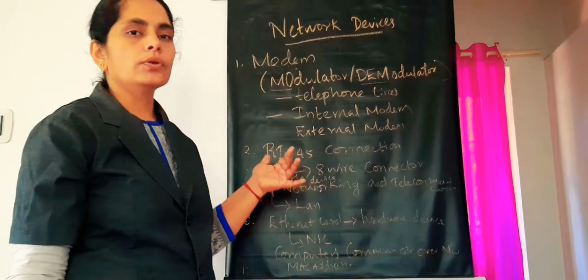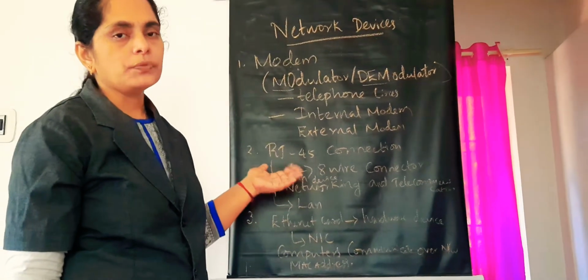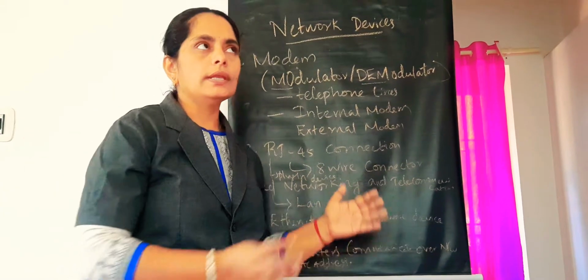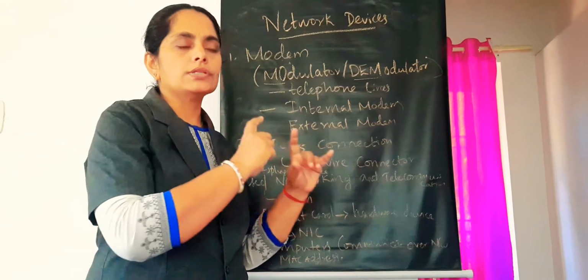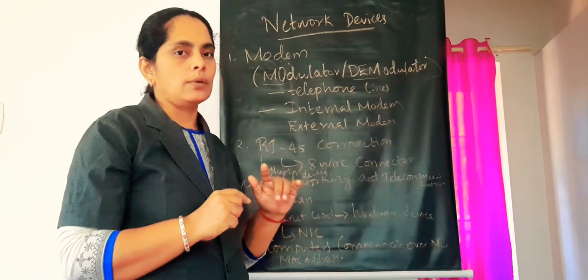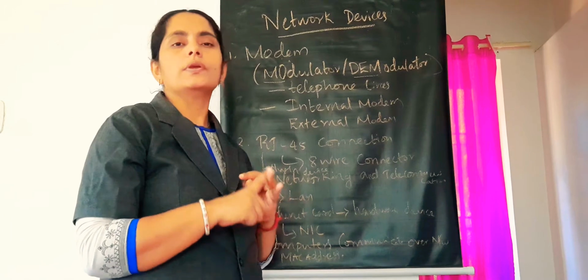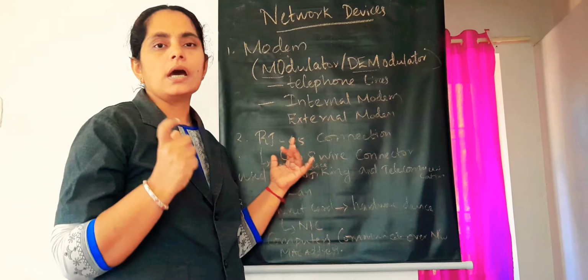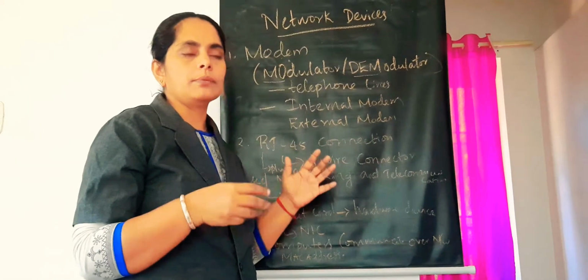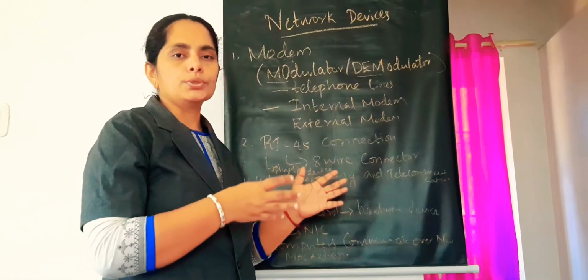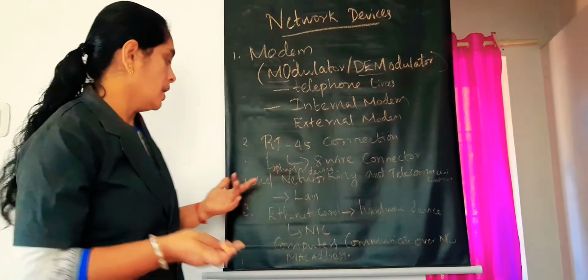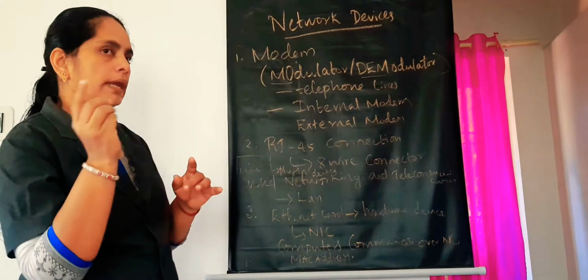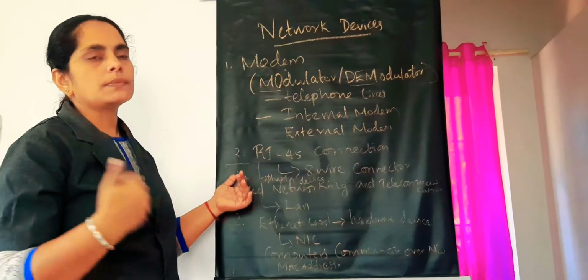The next thing we are going to study is the RJ45 connector. What do you mean by RJ45 connector? Mainly if you want to connect computers in a network, the computers are connected together. Each computer we call a node, or otherwise a workstation. See here, an 8-wire connector we call RJ45. Why are we using RJ45? If we want to connect 8 computers together, the hardware device is RJ45. Here you can connect 8 wires, so 8 computers can be connected together to transfer the data over the network.